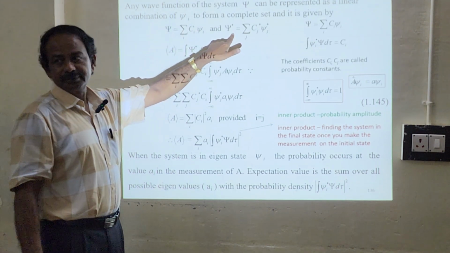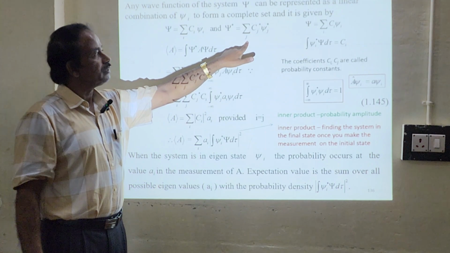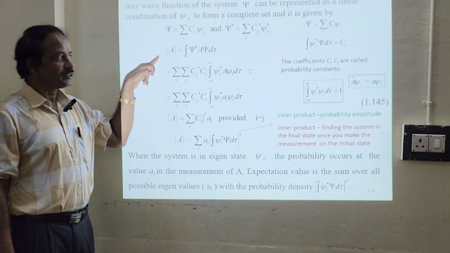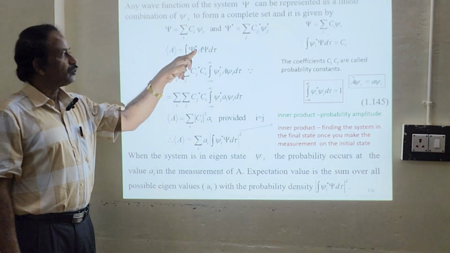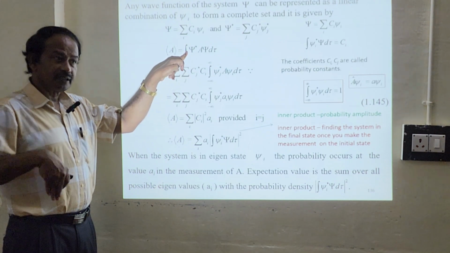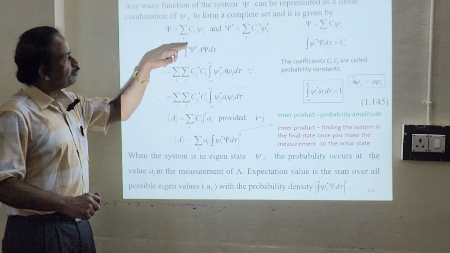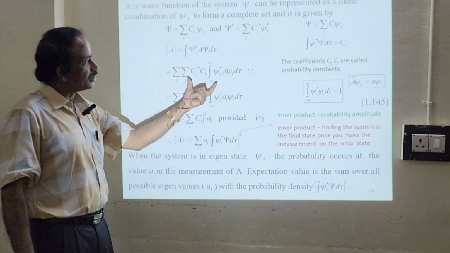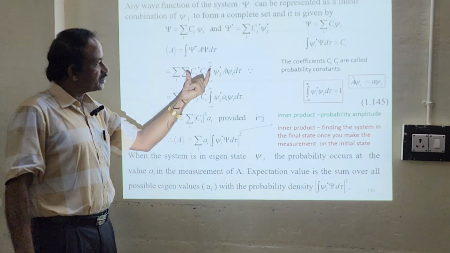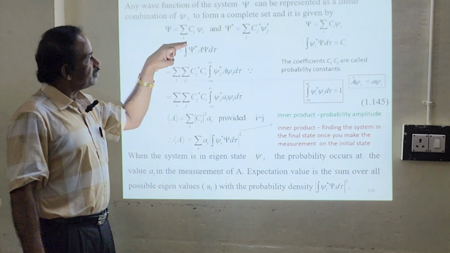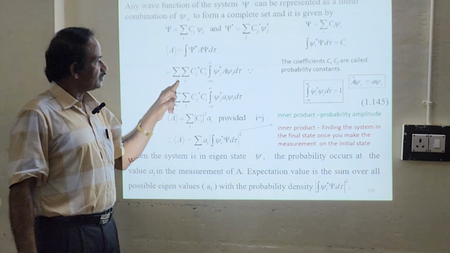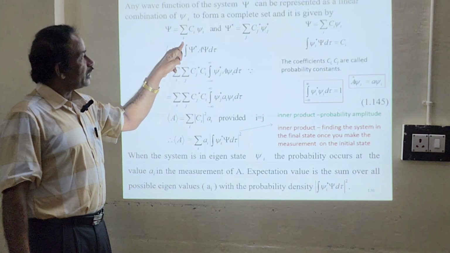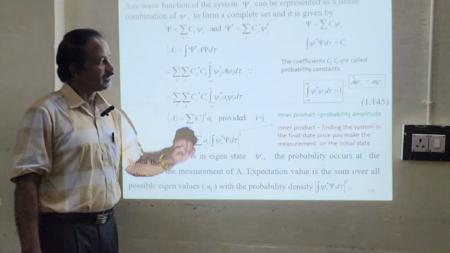We will go with the complex conjugate. Then ψ star will be the sum over j of Cj star ψj star. The expectation value can be calculated using this expression. Correct? Okay. So operator A acts on ψ multiplied by its complex conjugate, that will give you this. Now you substitute. ψ star is given by this expression, ψ is expressed in this expression. You substitute these two expressions in this expression, you will get this. Correct? ψ star will be the sum over j, Cj star, and A is here. Your ψ will be the sum over i of Ci ψi dτ.